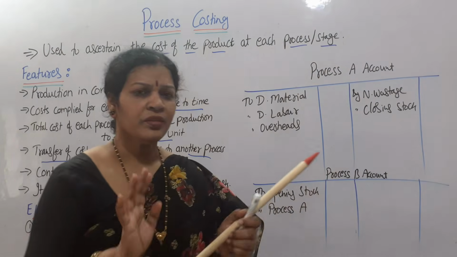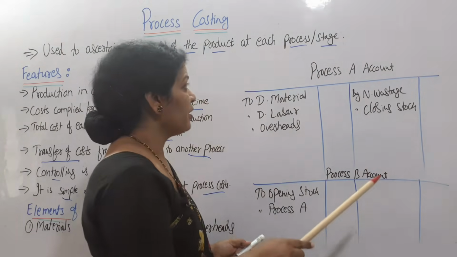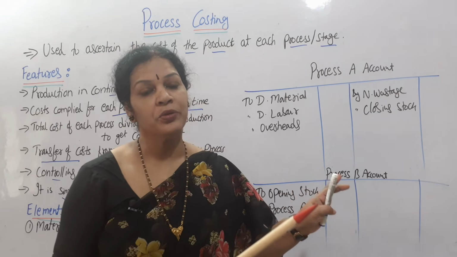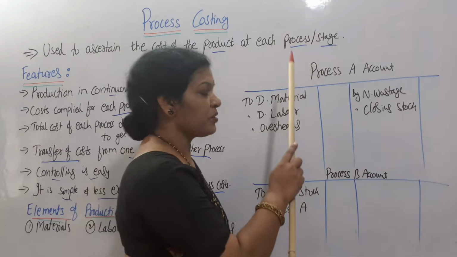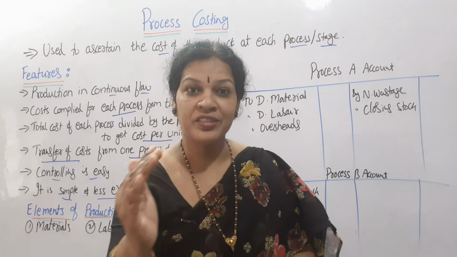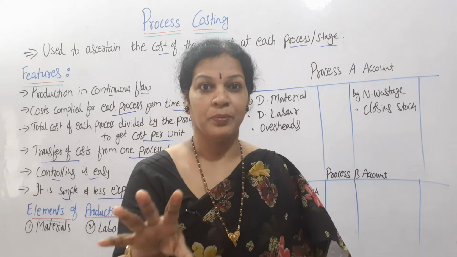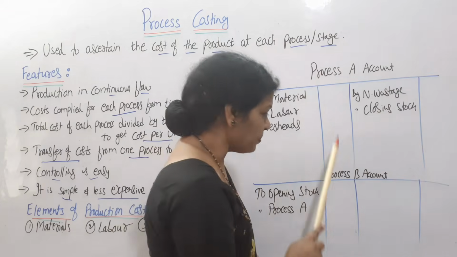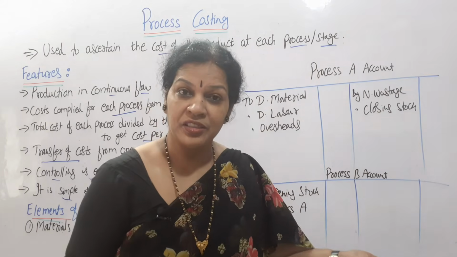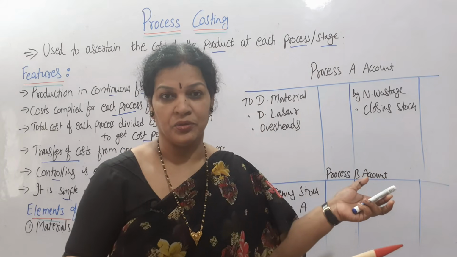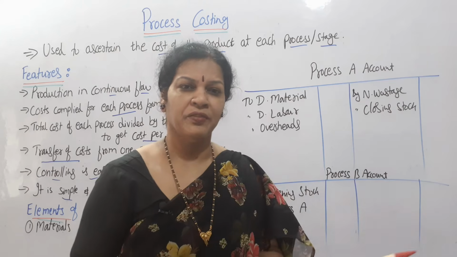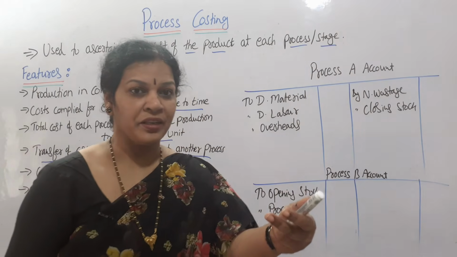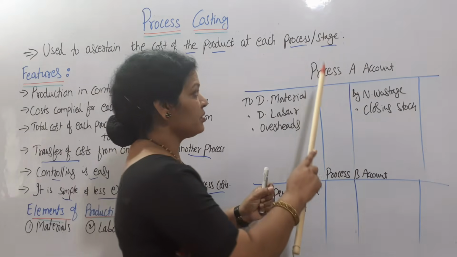Now, next one, I will tell you how to prepare process costing. Roughly I gave you a format. This format is not given in any textbook, simply to make you understand I am giving you this format. Suppose in process costing, as I told you, with different stages, we prepare accounts process wise. Process A account, process B account, in the same way process C, D may continue until you get the finished product. We are preparing different process wise accounts. Now, for example, process A account means the starting process account.